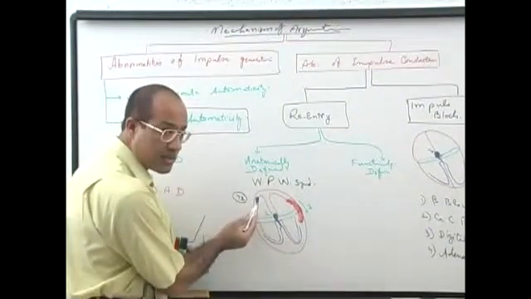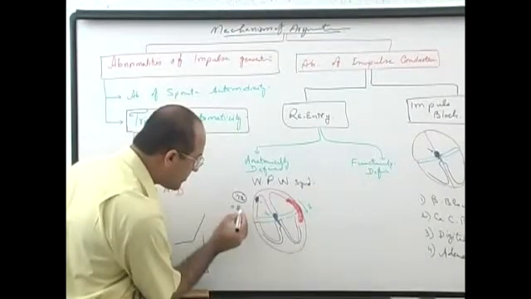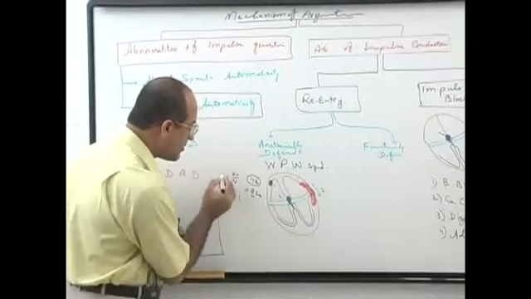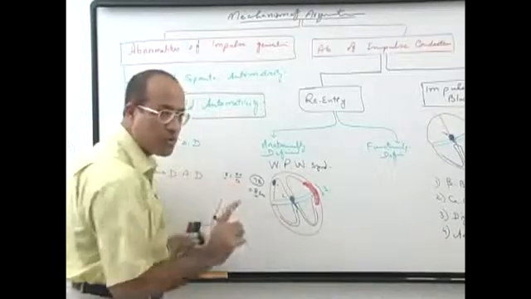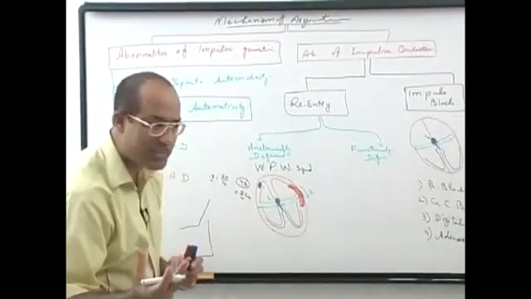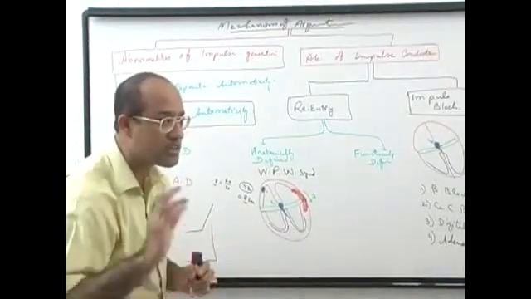It means that in a patient with Wolff-Parkinson syndrome who is not having tachycardia, with the SA node firing at 72 times per minute, the SA node releases an impulse every 0.8 second. You know, in 60 seconds there are 72 beats, so every beat is released after 0.8 second. Is that right? So the ventricle will also contract every 0.8 second. This is what happens when ventricular tachyarrhythmia is not there.